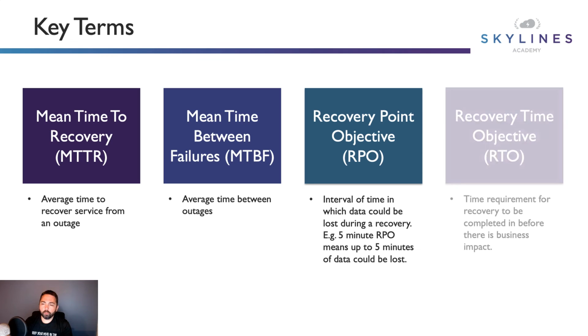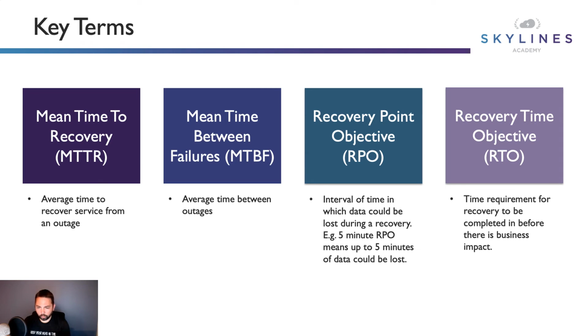Recovery point objective and recovery time objective are other key things we hear about, particularly in backup and DR scenarios, right? Recovery point objective is the point you effectively recover to. So if your recovery point objective is say 5 minutes, that means you can lose 5 minutes' worth of data. Say that we back the machine up, or the technology we're using ensures that we can restore to 10 p.m. at night, and then 10:05 and then 10:10, because of the way the software is configured.